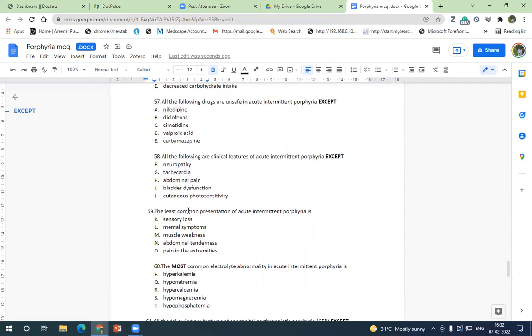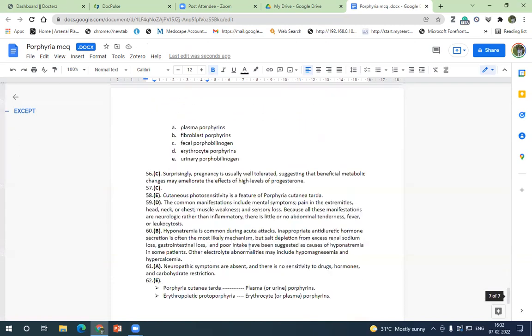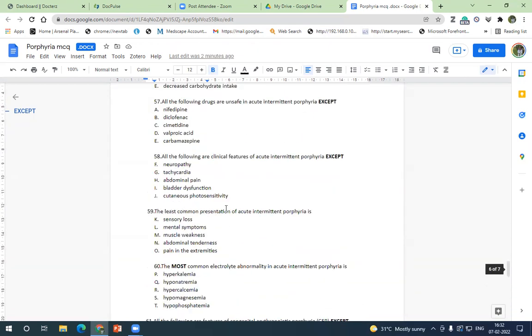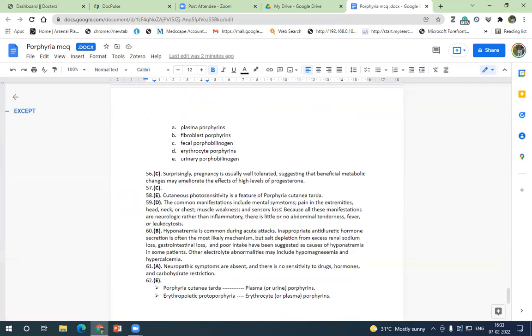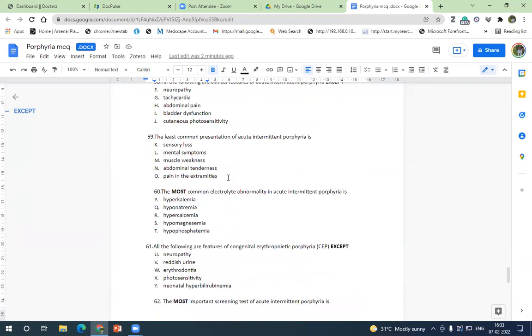Okay. So which is the least common presentation of acute intermittent porphyria? Sensory loss, mental symptoms, muscle weakness, abdominal tenderness, and pain in the extremities. So the answer is D. The most common manifestations include mental symptoms, pain in the extremities, head, neck, chest, and because all these manifestations are neurologic rather than inflammatory, there is little or no abdominal tenderness. So pain will be there, but tenderness will not be there. Okay, you have to be very careful with this.